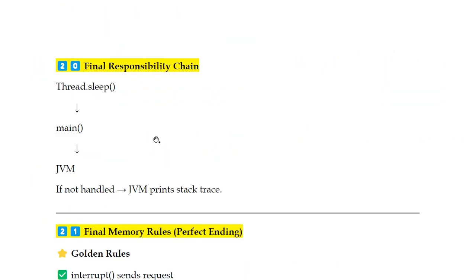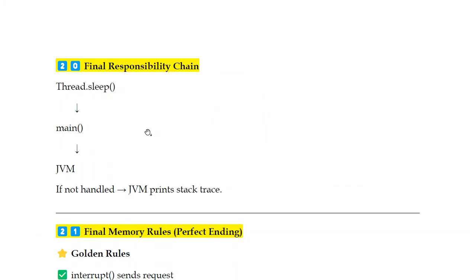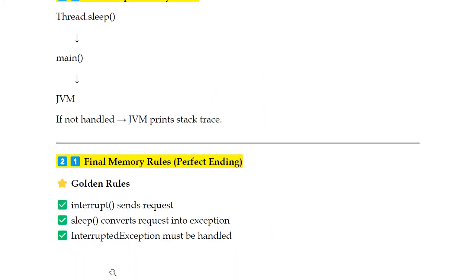The caller becomes responsible. The final responsibility chain is: Thread.sleep, then the main function. If you are not handling that, who takes the responsibility? The JVM. If not handled, the JVM prints the stack trace showing why this exception occurred. So the final important rule is: interrupt sends the request, sleep converts the request into an exception, and InterruptedException must be handled.